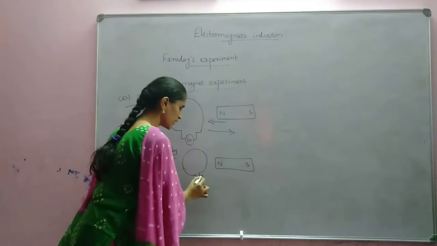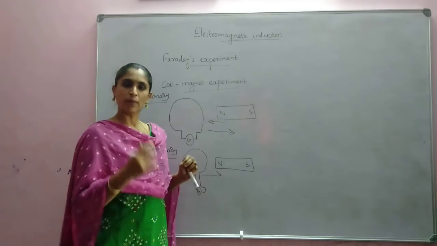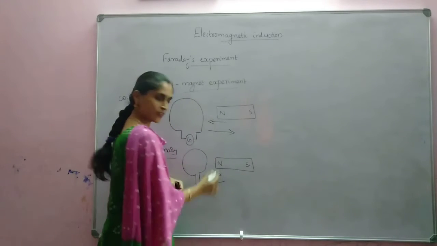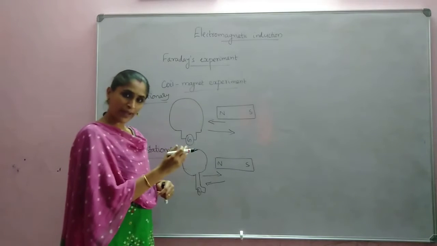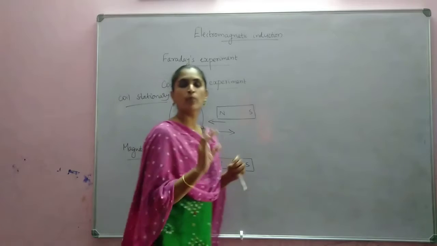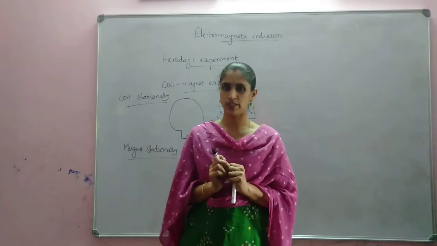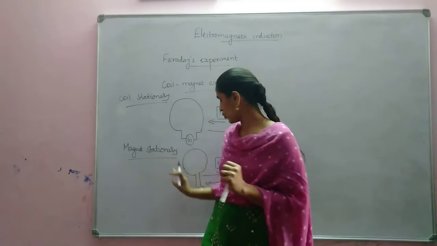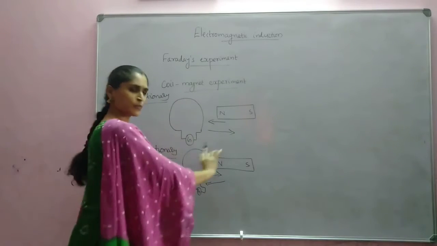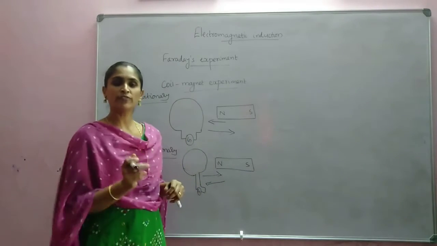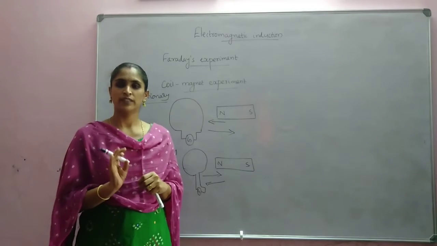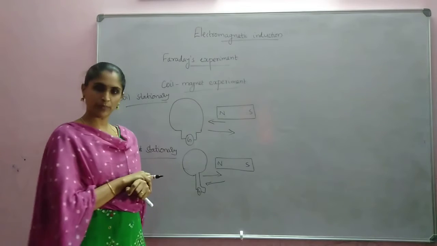When the coil is moved towards the magnet, there is a deflection in the galvanometer. When it is withdrawn backwards, there is a deflection in the opposite direction. But when both were stationary, there is no deflection at all. When the coil was moved very quickly, there is more deflection in the galvanometer, which shows that more current is produced. This was the second part.